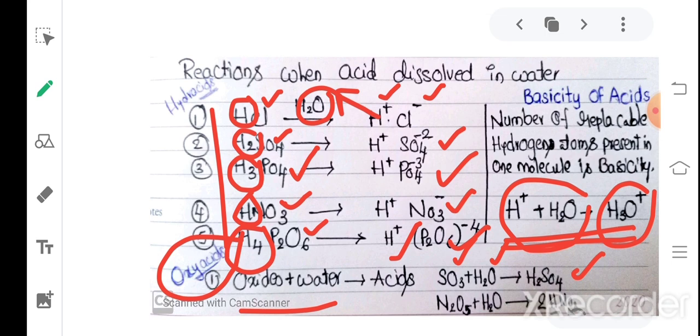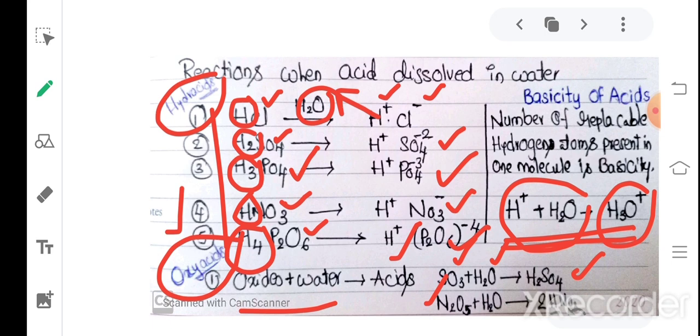The next reaction is N2O5 plus H2O gives 2HNO3. So remember the point: oxides react with water to produce acids, and those are called oxyacids. So the first is hydroacids and the second oxyacids as given here. So this is about the acids, and in another way we simply say that non-metal oxides are also acids, and acids are good conductors of electricity, in aqueous solution or in fused or molten state.